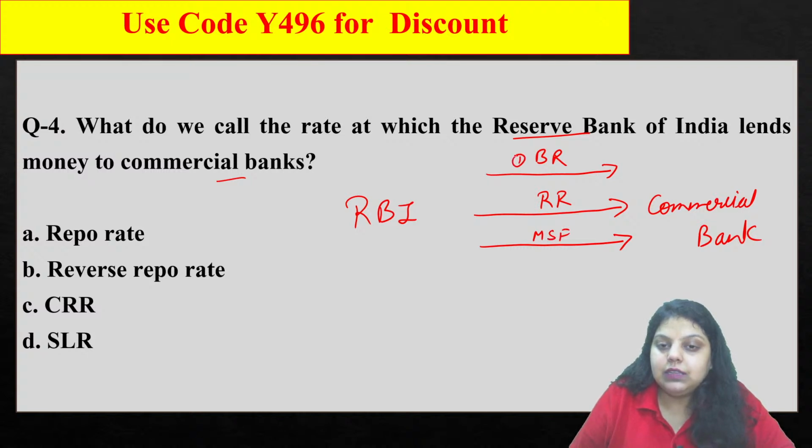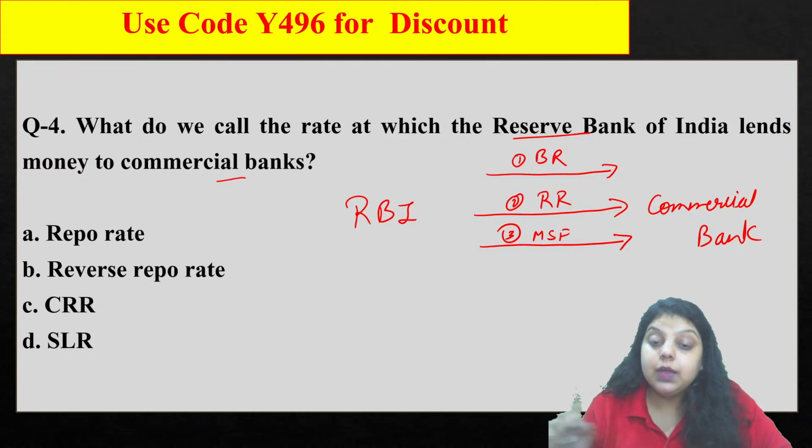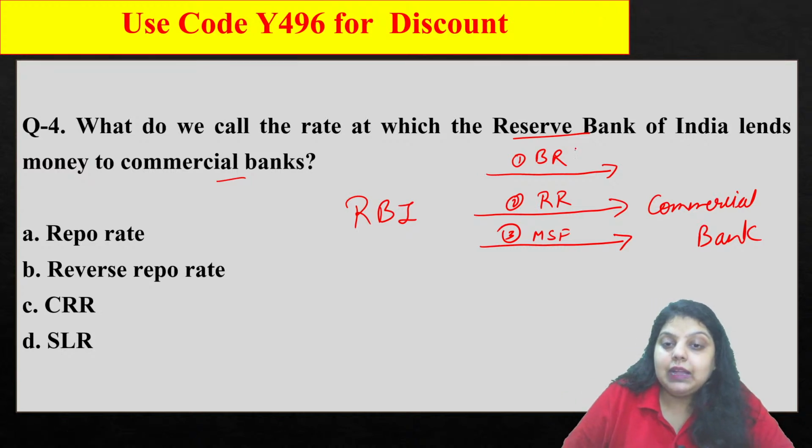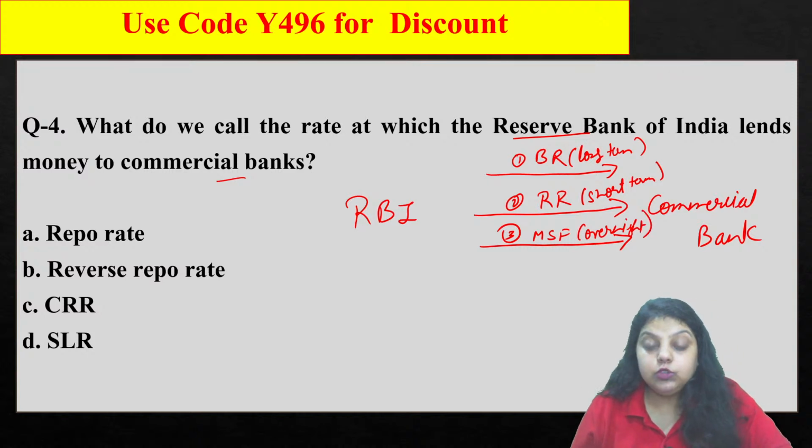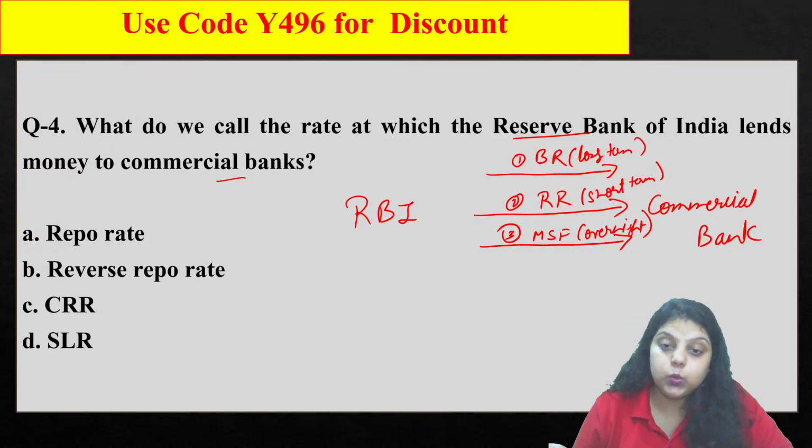So these are the 3 rates at which RBI gives loans to the commercial bank, but for different durations. Bank rate will be long term, repo rate will be short term, and MSF, I guess you all know, is the overnight duration. It means 24 hours. So in all these 3 rates RBI gives loans to the commercial bank.